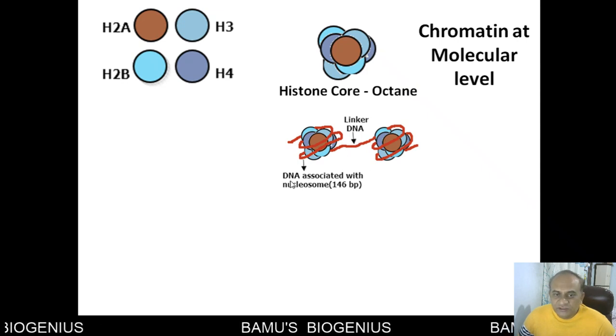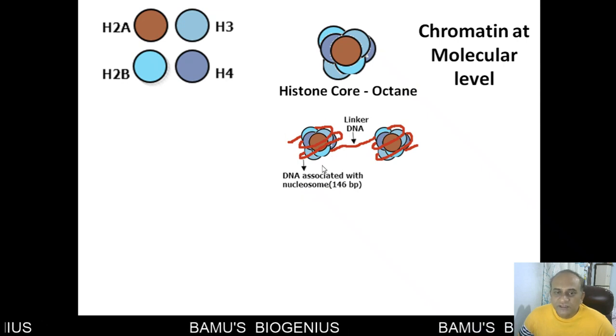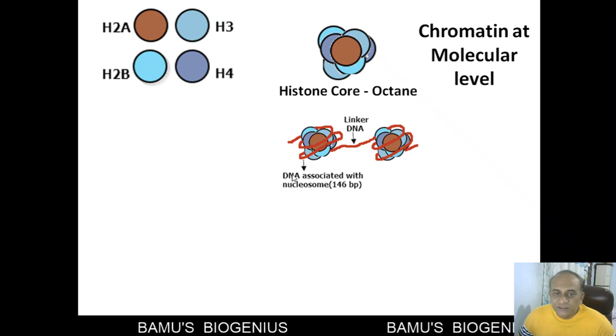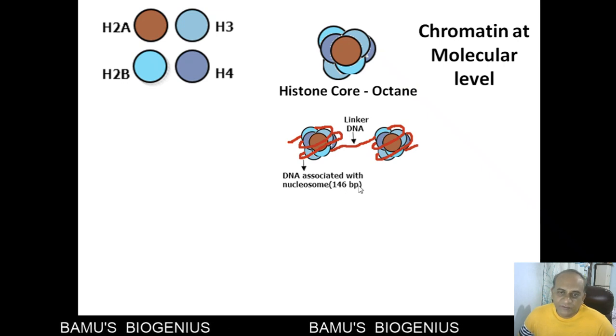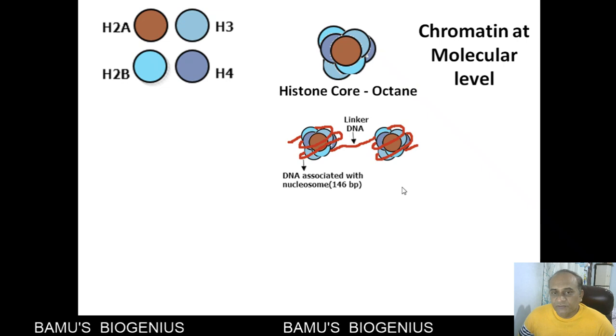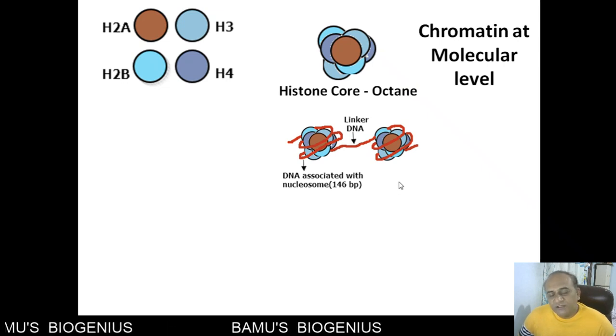So each of this DNA plus the histone core is called a nucleosome. The DNA associated with a nucleosome is nearly 146 base pairs. We know A, T, G, C, and one A-T pair means one base pair.